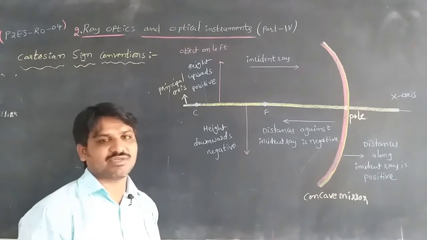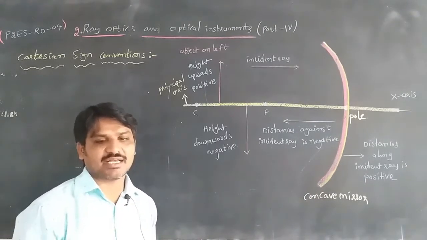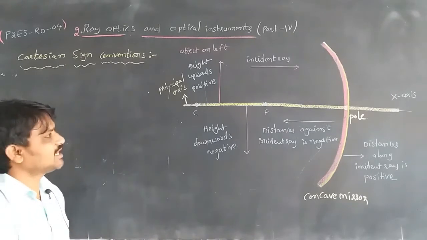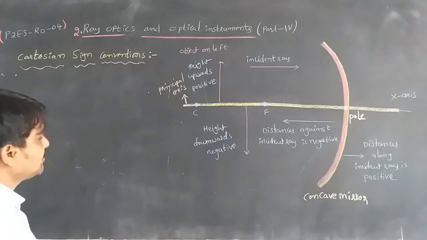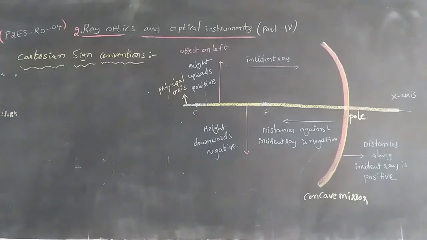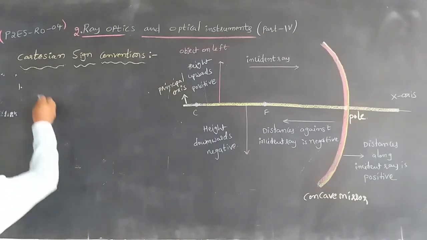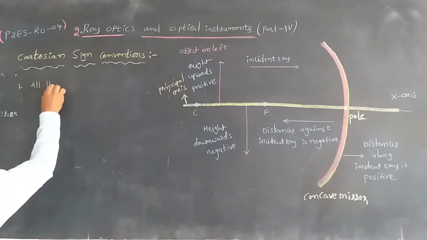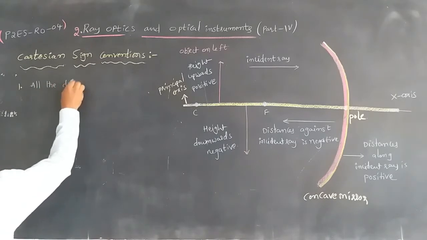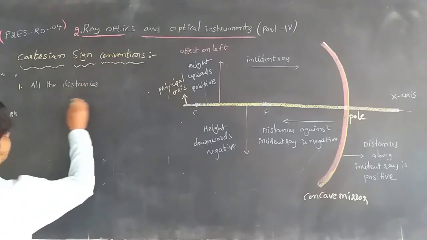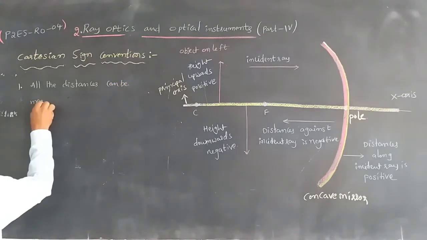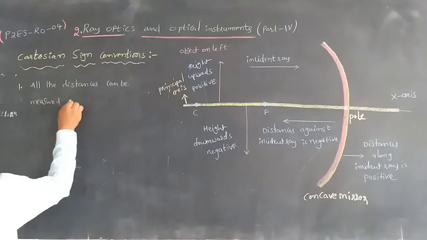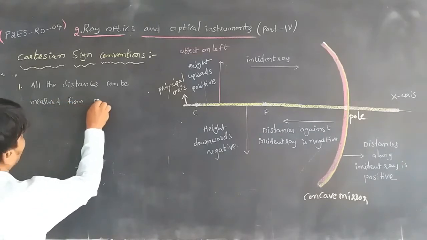Cartesian sign convention means that if the rays are taken in some direction, it can be considered as a positive or a negative way. First of all, we should remember that all the distances can be measured from the pole only.